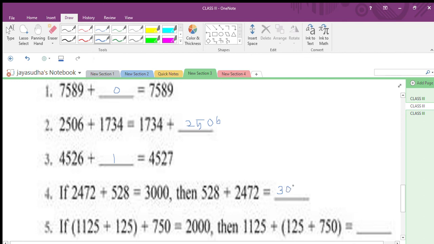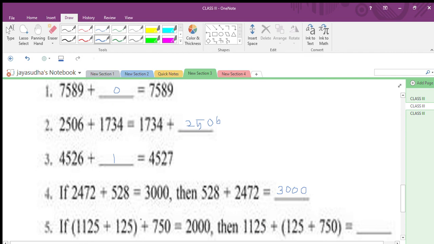Write the 3000, children. Write the question neatly. Are you okay? Then move on to the fifth sum here. If 1125 plus 125, this is inside the bracket, plus 750. So what is this? 3 numbers. How many numbers here? 3 numbers. You add them to get 2000. Then the first number is written alone, and the remaining 2 numbers as a group.